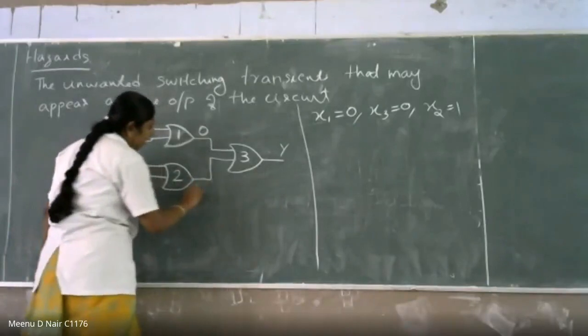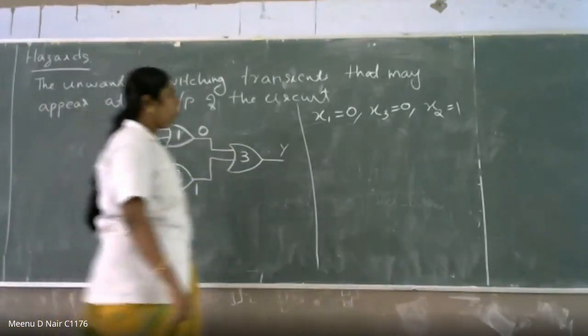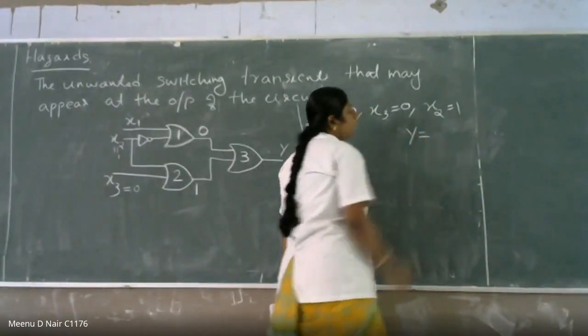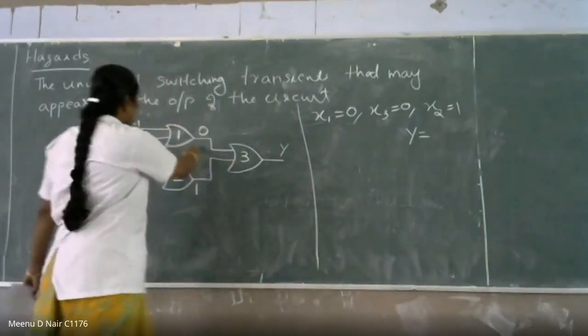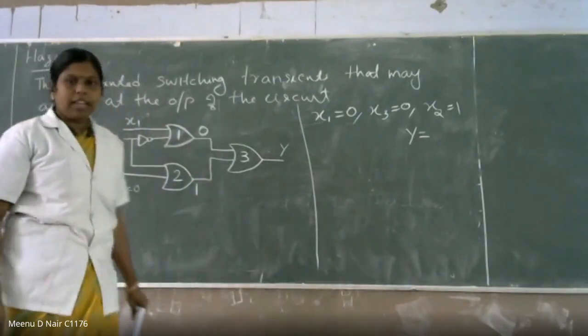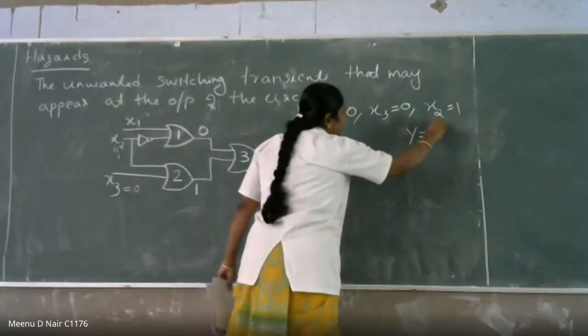x2 is equal to 1. Then what is the output of gate number 3? That is the final output, y. What is y? Gate number 1 is 0, gate number 2 is equal to 1. What is the output of gate number 3? 1. Okay, this is equal to 1.